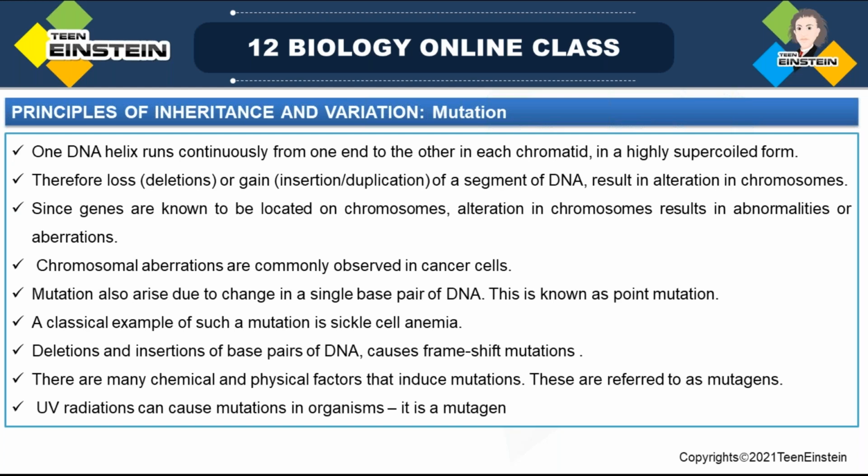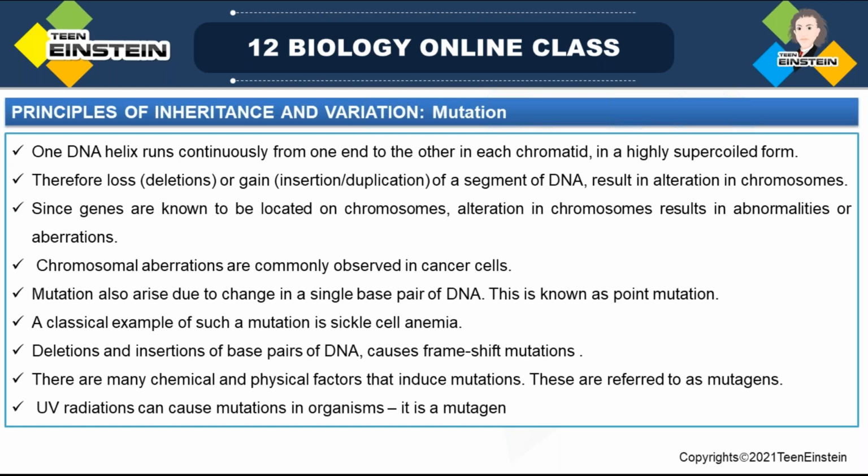Genes are present on chromosomes. So if there is a slight change or mutation, that will create chromosomal aberrations or chromosomal abnormalities. The DNA helix runs continuously from one end to another end in each chromatid in a highly supercoiled form. DNA is in a double helical form, so that is in a highly supercoiled form in each chromatid.